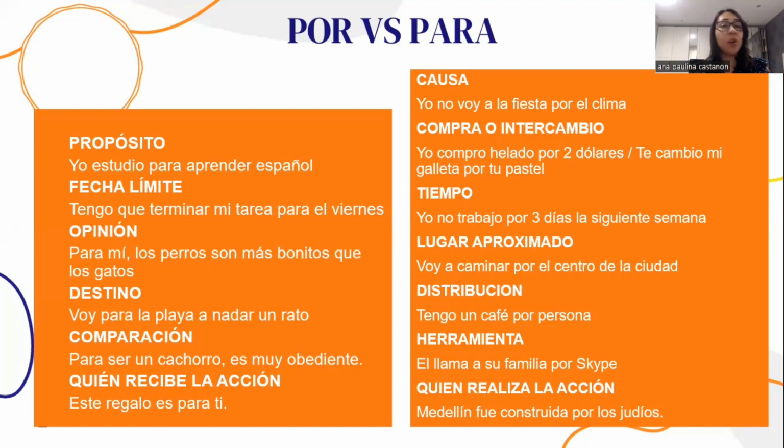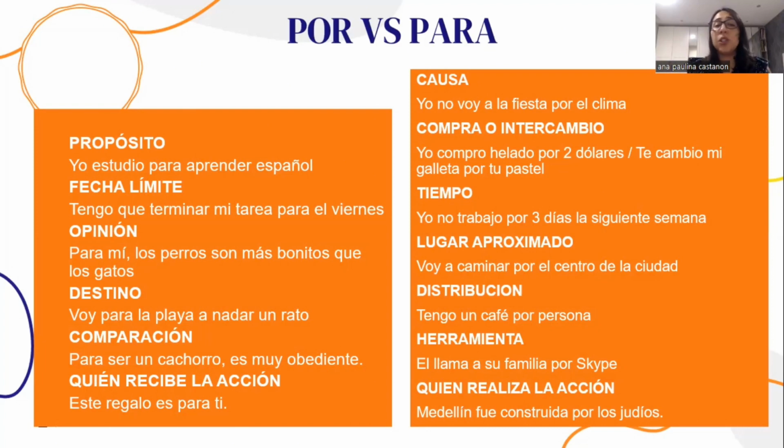Perfect, good. Any questions? Okay, so fecha límite means deadline. And that means that when we're talking about time, if we say, I have to do this for Monday or for Tuesday, we cannot do it after that. That's our deadline. We're going to use para. Exactly. And now you're going to see some of the differences with por. Student B, can you help me read the uses for por, please, on the right side?